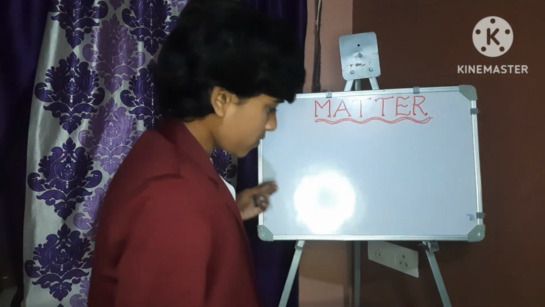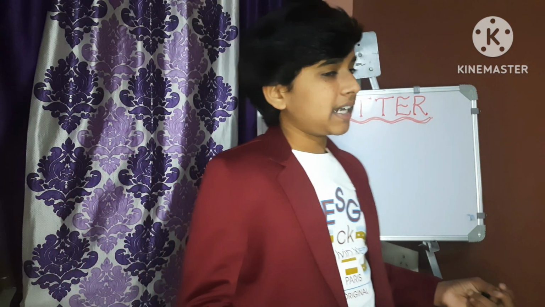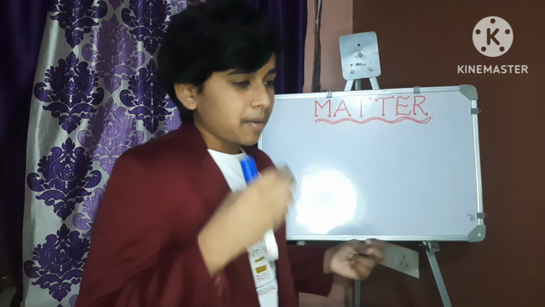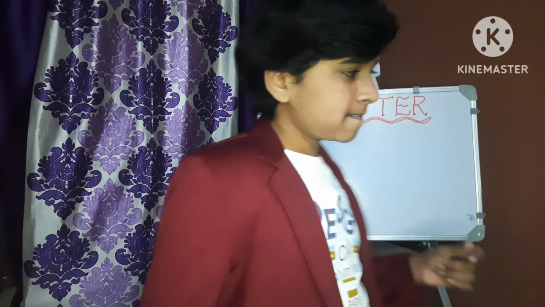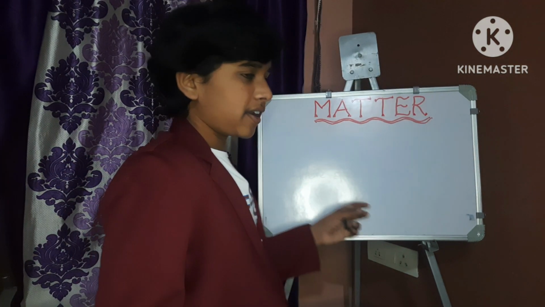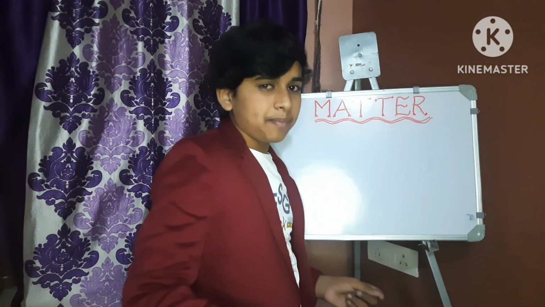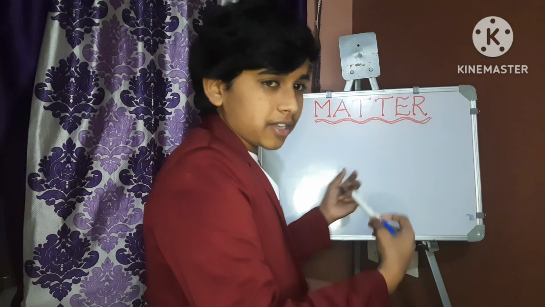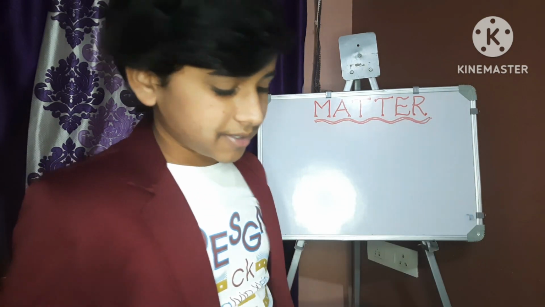And there are also smaller particles than molecules, from which molecules are made up. Those particles are nothing but atoms. Atoms are the particles which, when combined, form a molecule. That means matter is made up of molecules, and those molecules are made up of atoms.